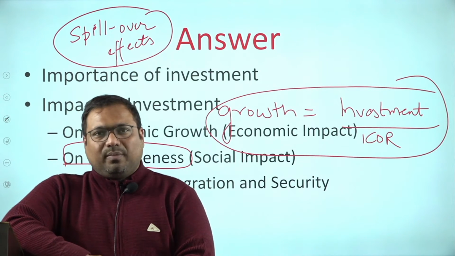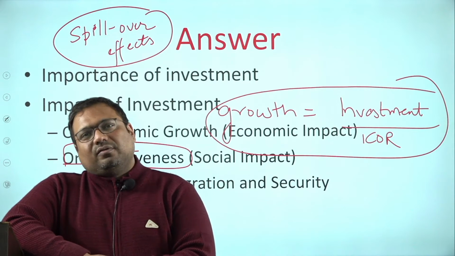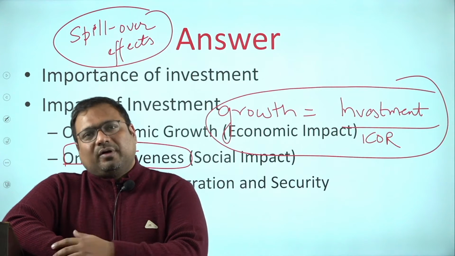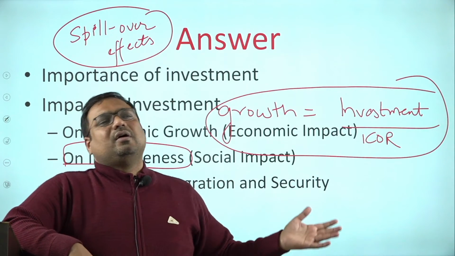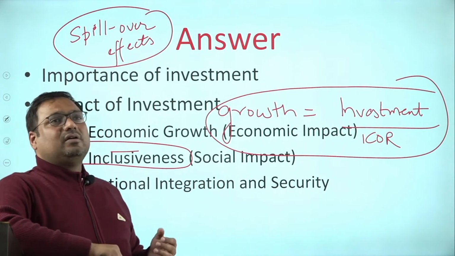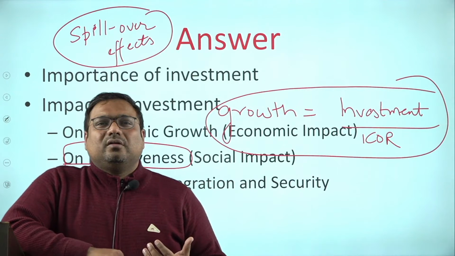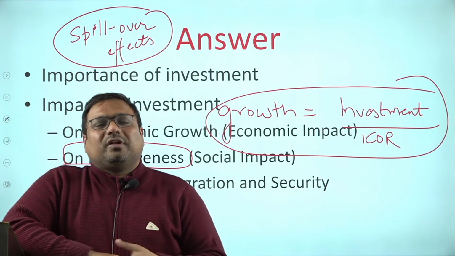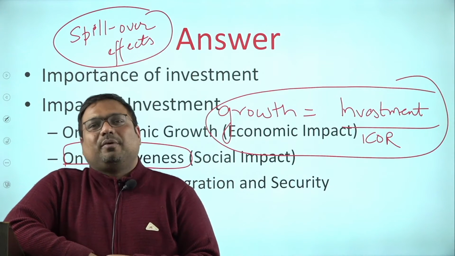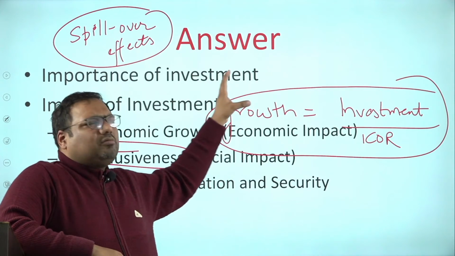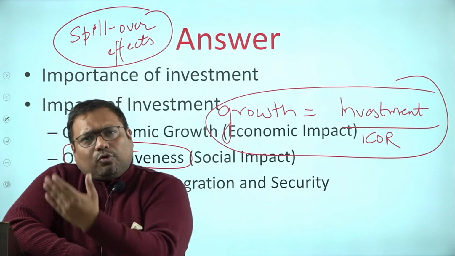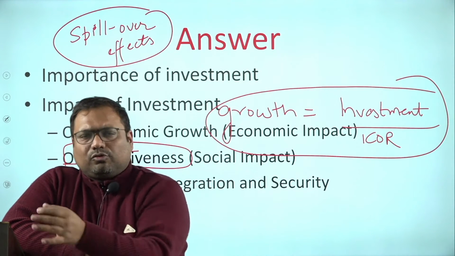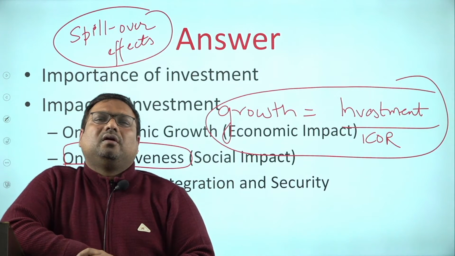If infrastructure investments are made, transportation fuel requirement reduces, time improves, it has a definite impact on the environment. That encourages sustainable development. Sustainable development is not asked here, but you can briefly give a reference to it. That it not only encourages inclusiveness but also sustainable development.